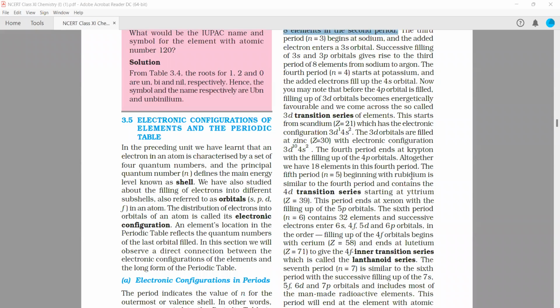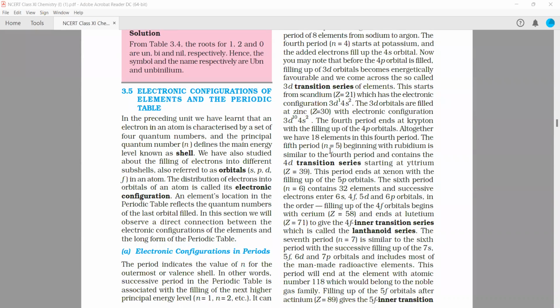Now, similarly, you will have the fifth period, which has n equals 5, beginning from rubidium. Period number 5 is similar to the fourth period and contains the 4d transition series, starting at yttrium, Z equals 39. This period ends at xenon with filling of the 5p orbital. So it is a similar trend. If you do it in your notebook, you will get the below. The sixth period, n equals 6, contains 32 elements and successive electrons enter the 6s, 4f, 5d, and 6p orbitals in order.